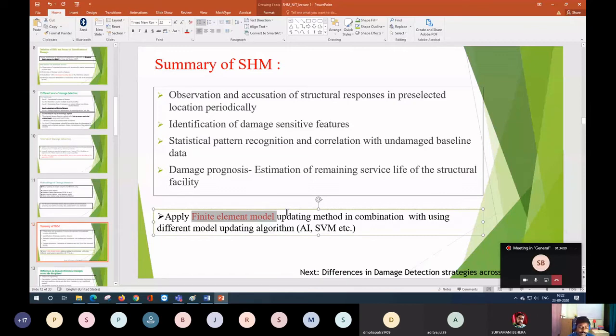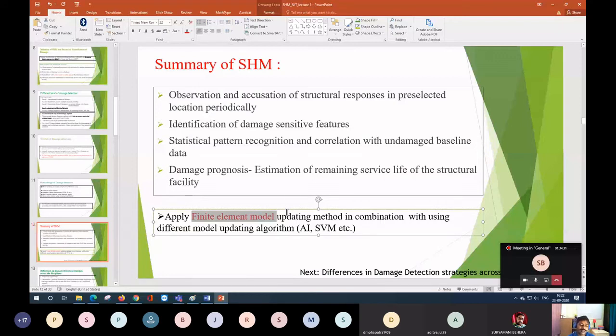Now, what happened? After doing all the things, you will again only be able to judge up to level 4, and that also only if the damage is one or two. If the number of damage locations is large, suppose 10 locations have damage and the extent of damage is different at each, you will find that your algorithm also fails.